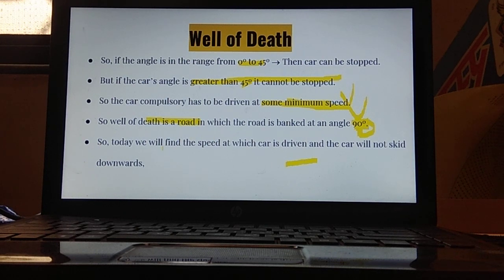So today we will find the speed. What will we be doing today? We'll be finding the speed at which the car can be driven without skidding downwards. We will find the speed of the car at which the car will not skid and will be able to move along the well of death very easily.